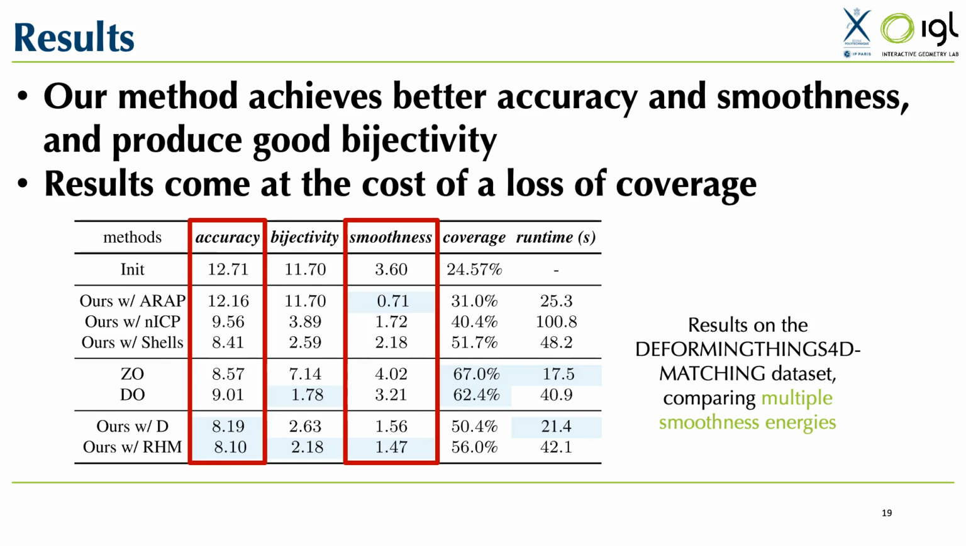We particularly highlight the standard Dirichlet energy for its simplicity and the RHM energy as it offers the best results at the cost of a higher computation time. Eventually, the selected methods outperform the baselines in terms of accuracy and smoothness, and remain competitive with the discrete optimization in terms of bijectivity. These results, however, come at the cost of a loss of coverage, as the map tends to locally collapse to remove discontinuities.